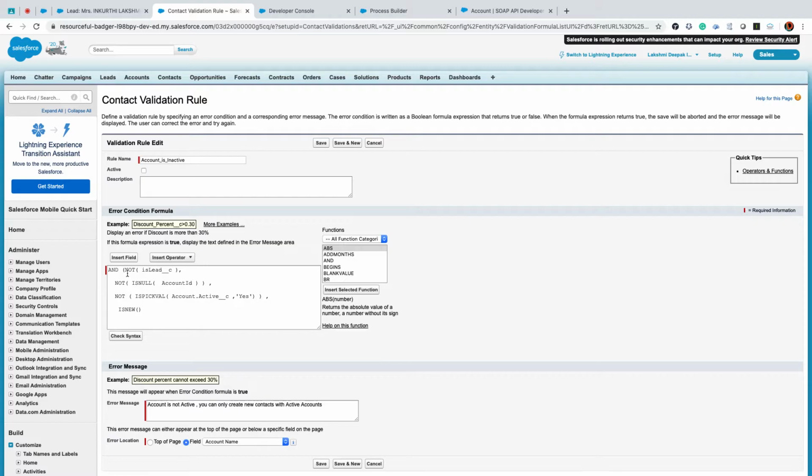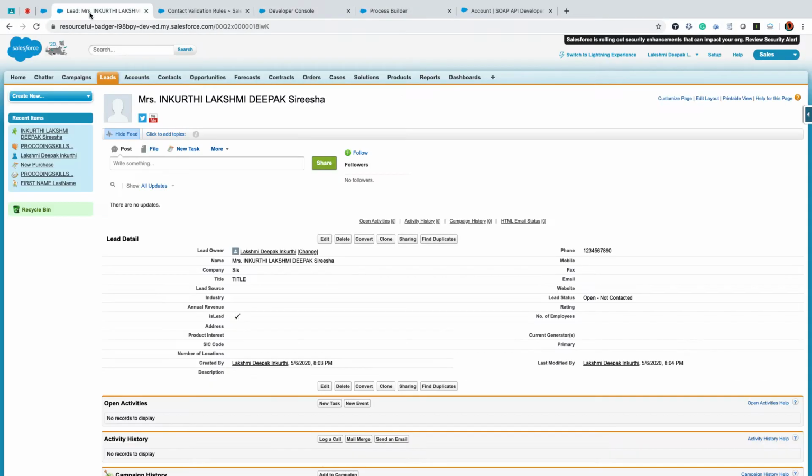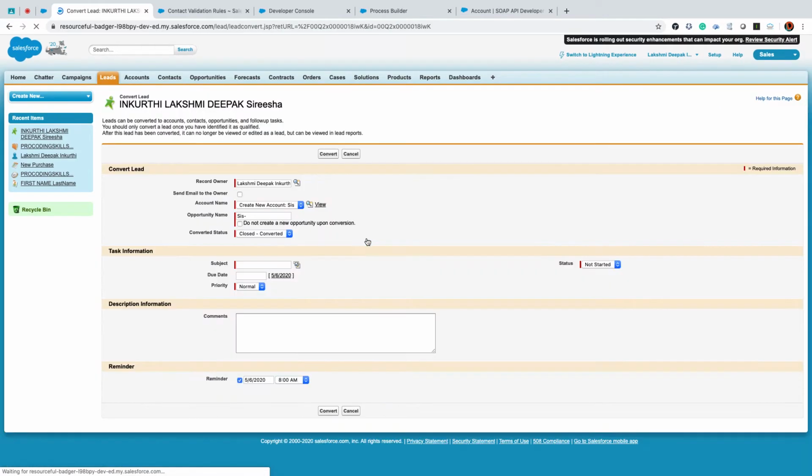What I'm saying, if it is not lead, then throw error. If it is not lead, NOT means if I made it true, then it becomes false. If it is false, then it should not fire. Okay. I'm just deactivating. What error are we getting here actually? Convert, convert.